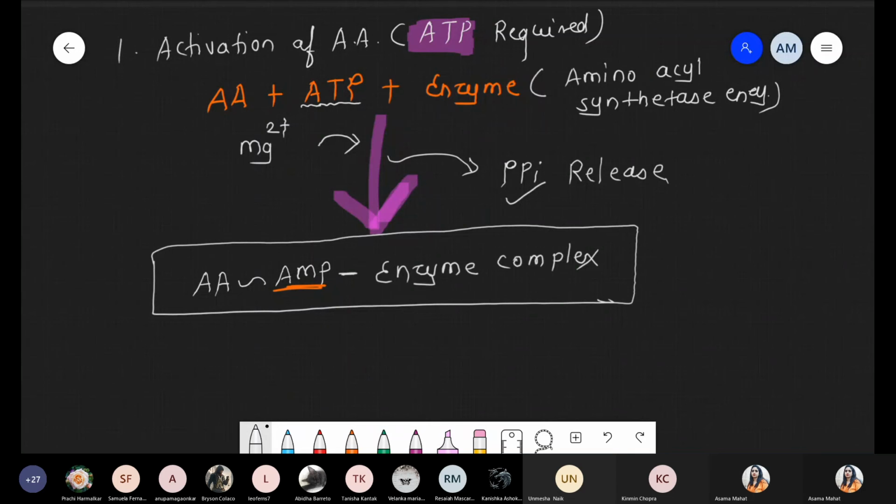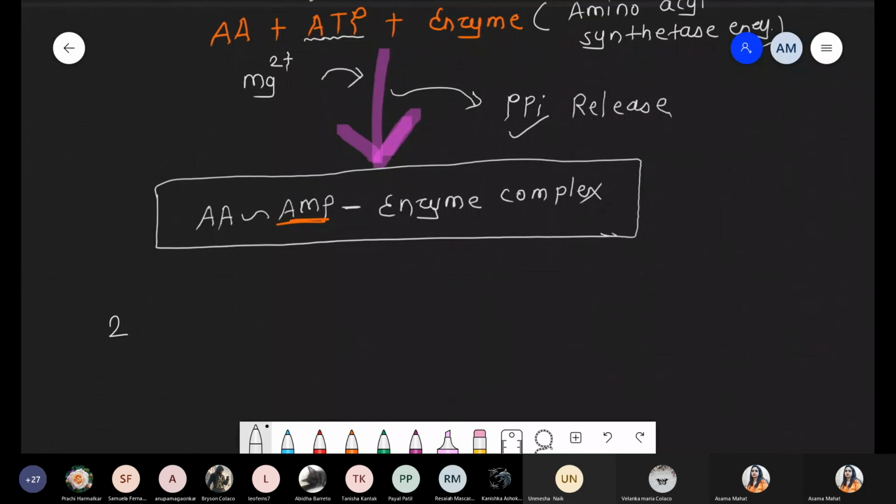Okay, chalo. So these are the first step, that is activation of amino acid, the first phase. Read NCERT carefully. In translation, आपको वहाँ पे word होगा first step of translation, first phase, that is activation of amino acid. Now number second, that is charging of tRNA. Charging of transfer RNA.